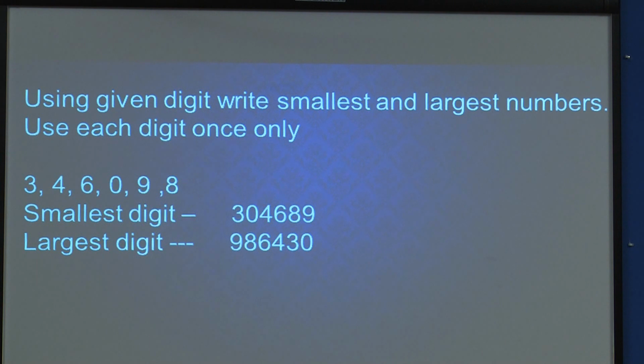What will be the largest? The reverse of this, but it is not actually the reverse, because we have to take care of 0 first. So, what is the largest? We have to start with the largest digit, which is 9, then 8, then 6, then 4, then 3 and 0. You can't write it as 0, 3. Got it? So, here it will be the reverse of this. So, everyone understood what the largest and smallest numbers are.